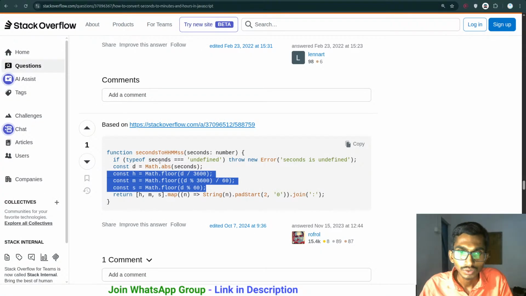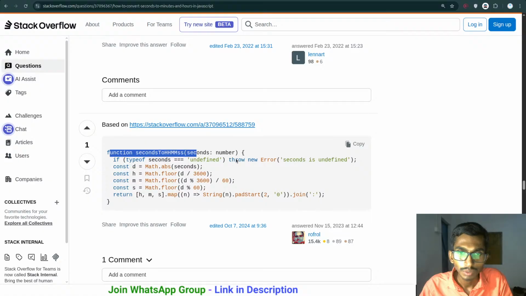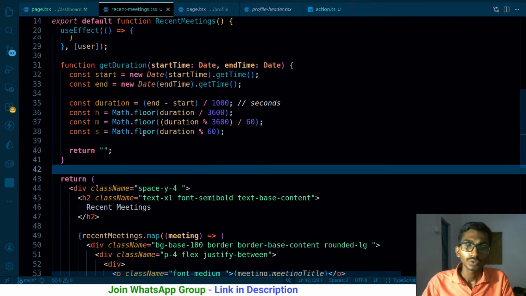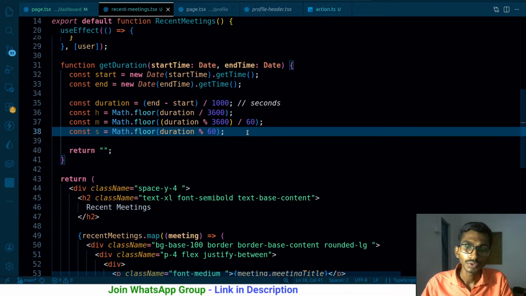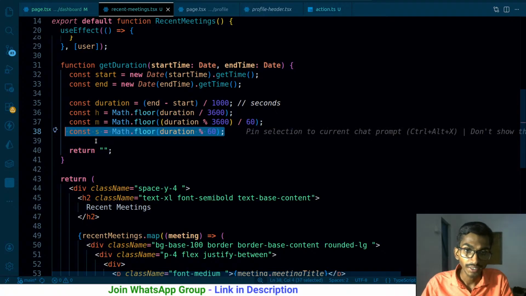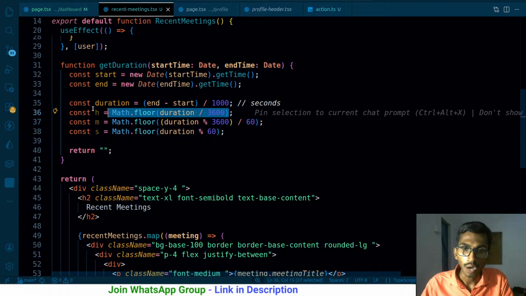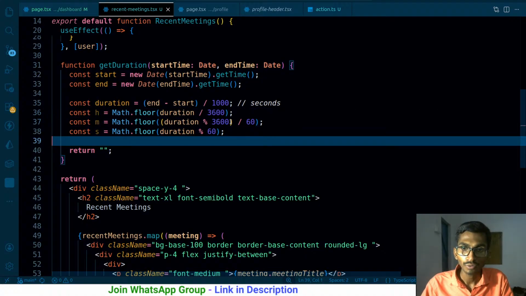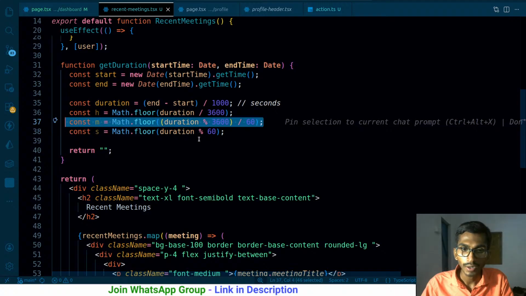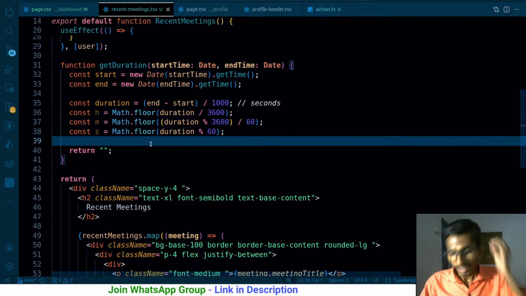What is this rule for? Function seconds to HMM. Ultimately, the thing that I have is nothing but the seconds over here, and once I have the seconds, I use Math.abs to get the absolute value of the seconds. Then I convert this. First I need to know the total hours, then apart from those hours, how many minutes are there, and apart from those minutes, how many seconds are there.